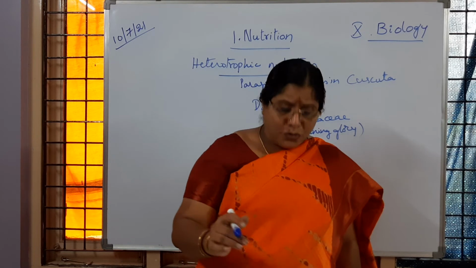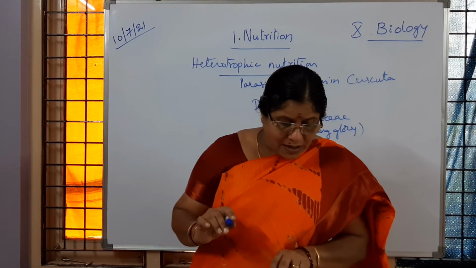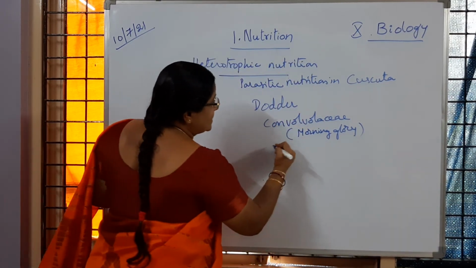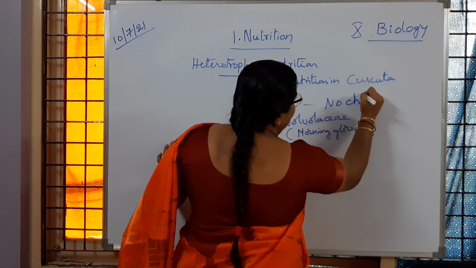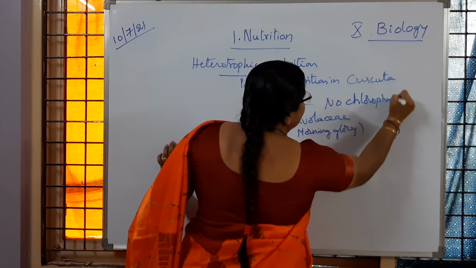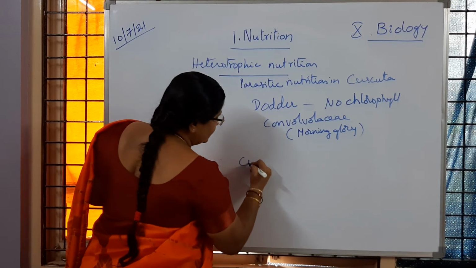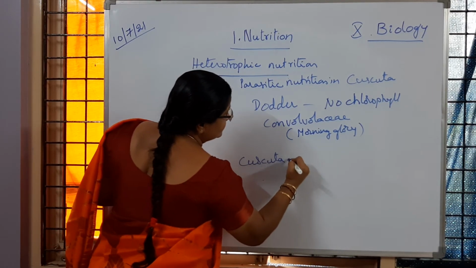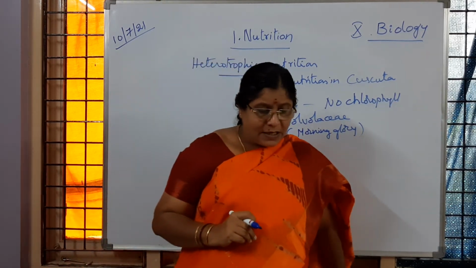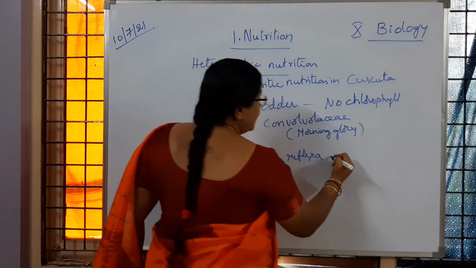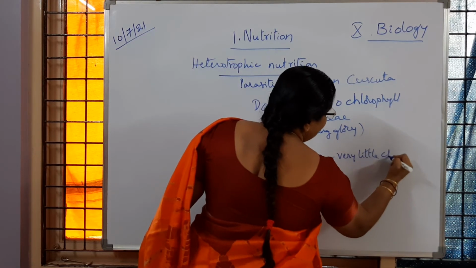Then what do they do? So here the dodder plant contains no chlorophyll, and Cuscuta reflexa, whereas one species here, Cuscuta reflexa, is having a very little amount of chlorophyll.